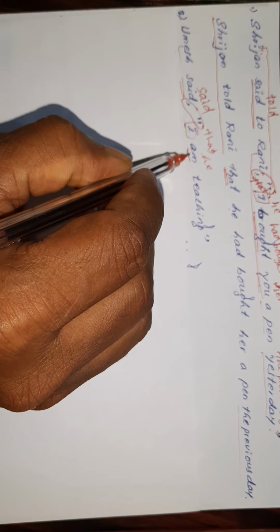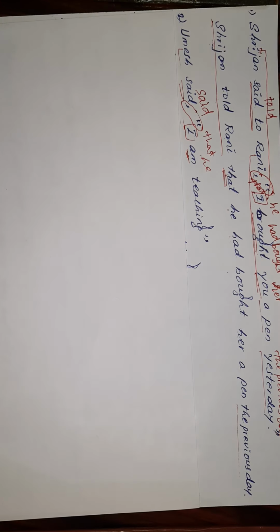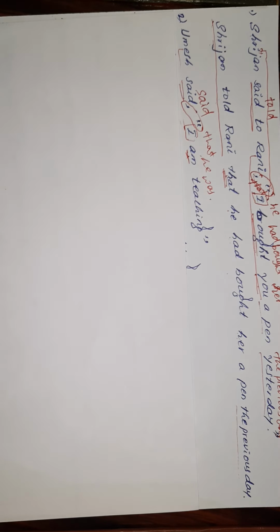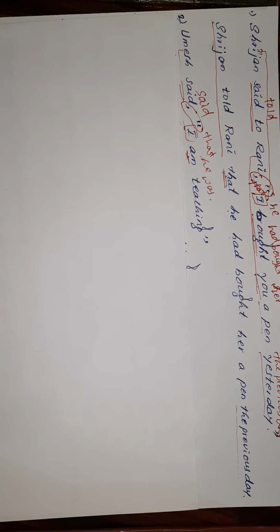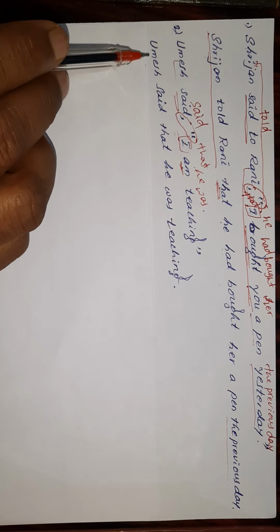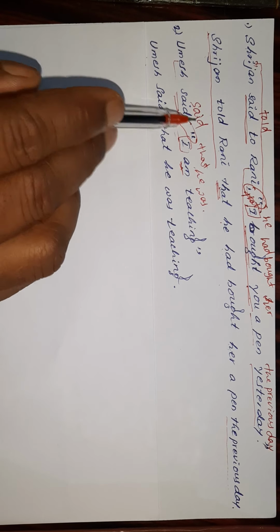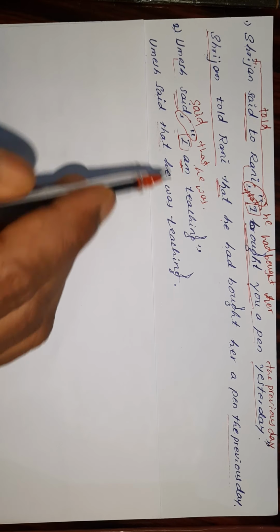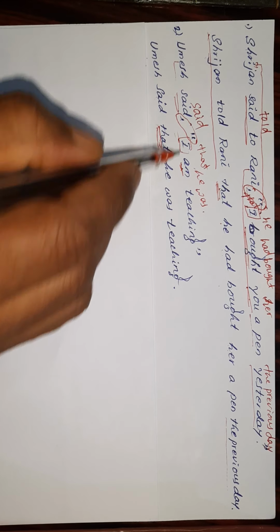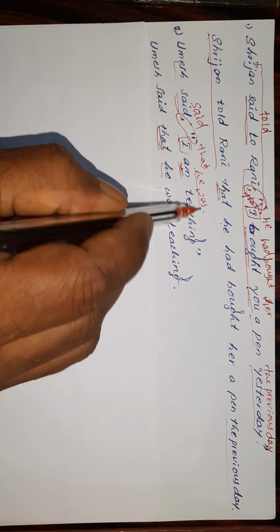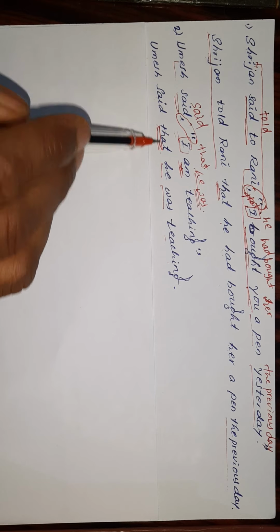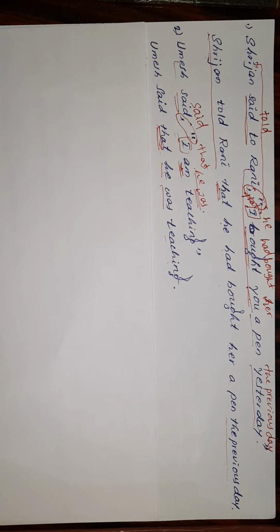Am is in present continuous tense, it changes to past continuous, so was. Teaching remains teaching. So I becomes he and am becomes was: Umesh said that he was teaching.